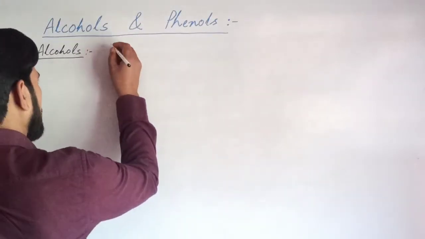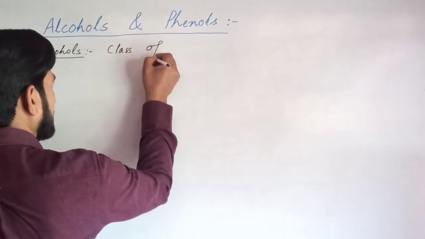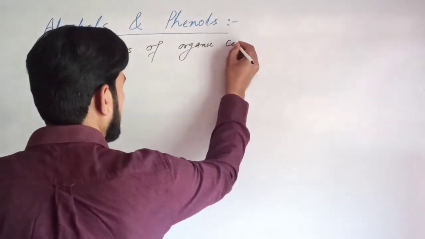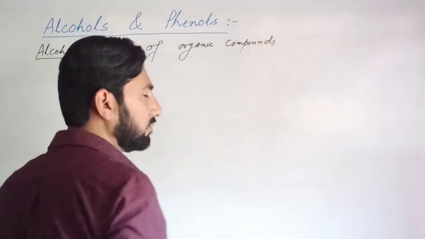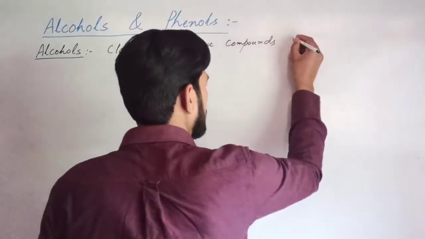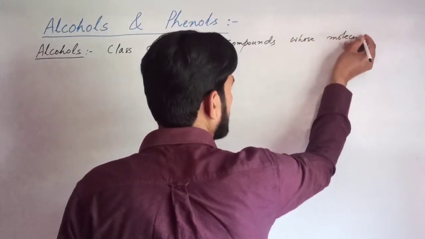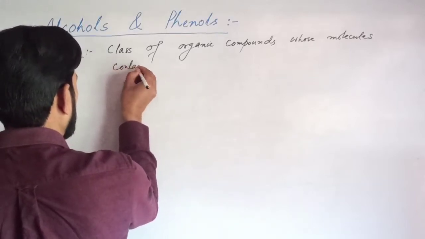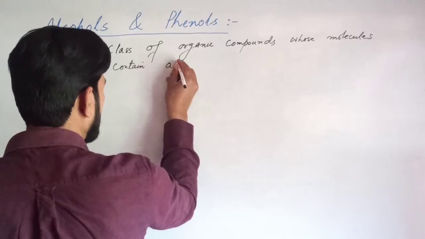The term alcohol is applied to the class of organic compounds whose molecules contain at least one hydroxyl group.